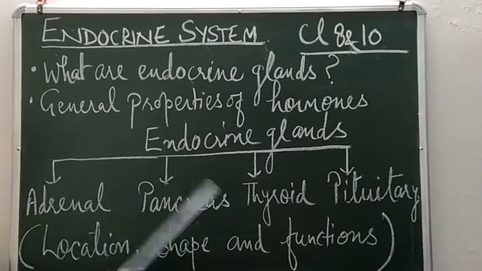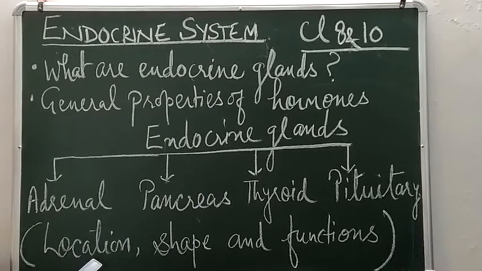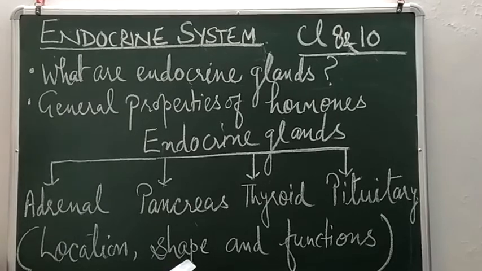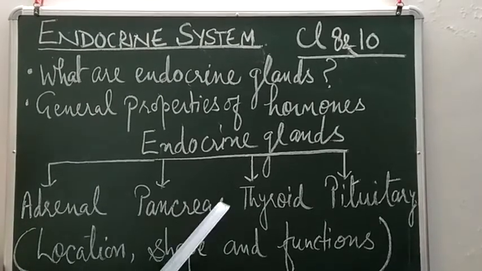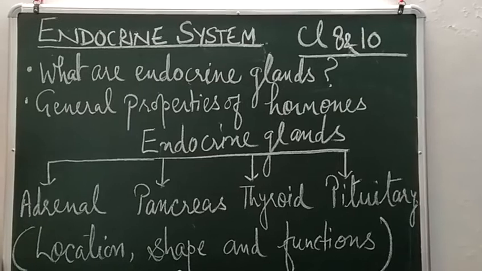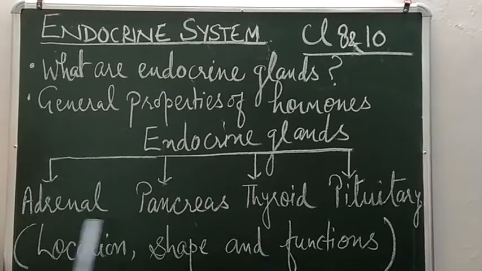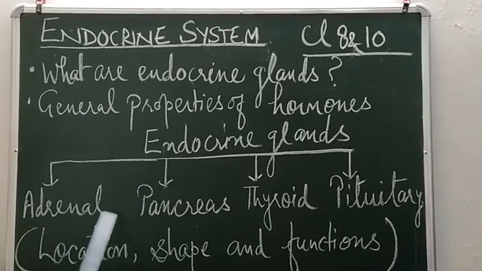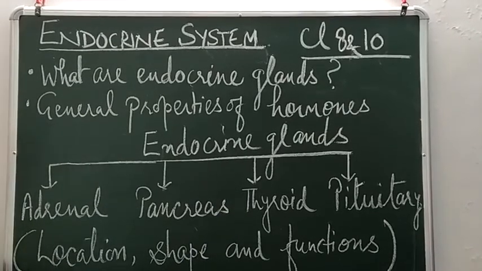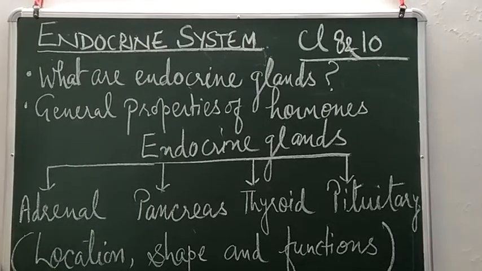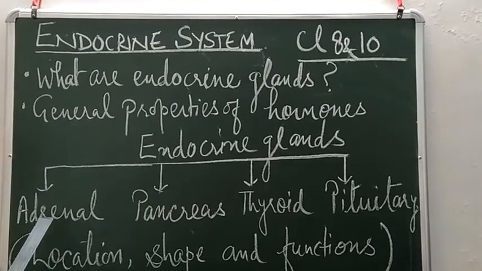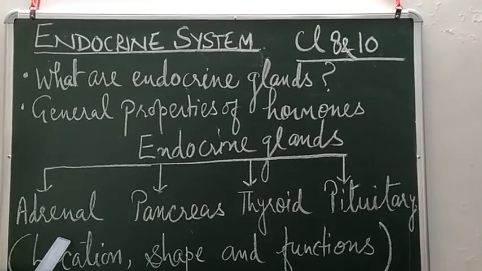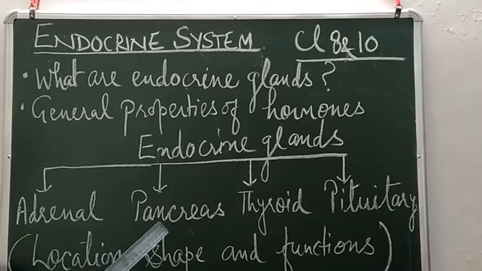About each gland, you need to learn the location, that means where it is present in the body, the shape of that particular gland, and the function of that gland, meaning which hormones are secreted by these 4 glands. Moreover, you have to learn what disease is caused if there is hypersecretion or hyposecretion of a particular hormone.